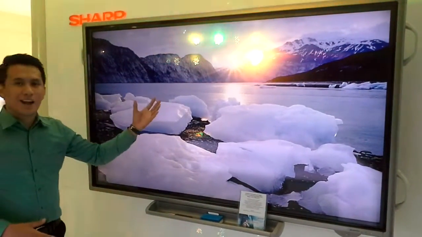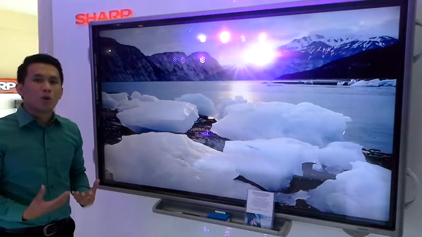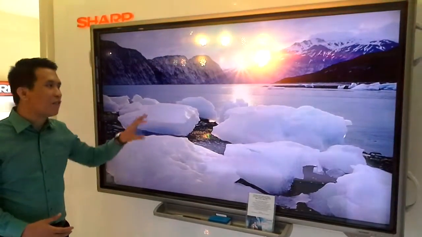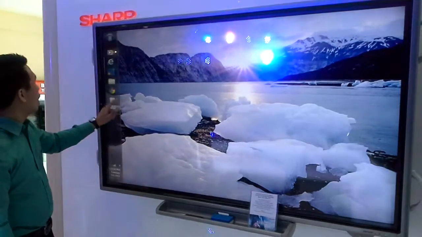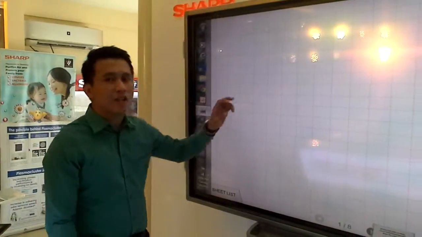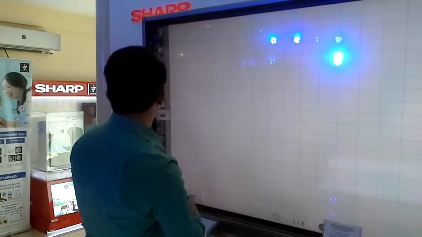When you buy this IWB, it comes with software which can be installed in order to maximize the features and the specifications of this big pad. So I will use the Sharp Pen software, which is included in the package. And in here, you can actually write.